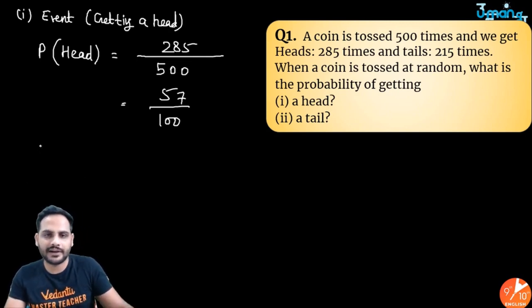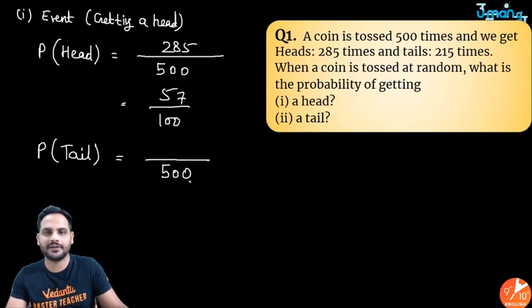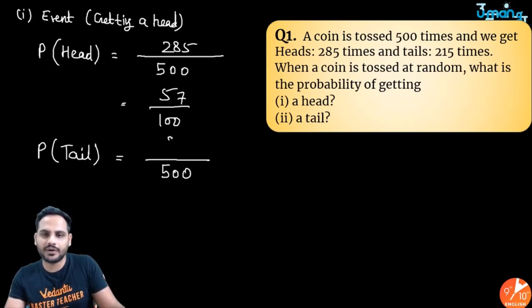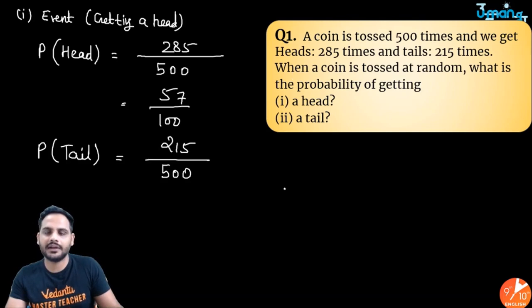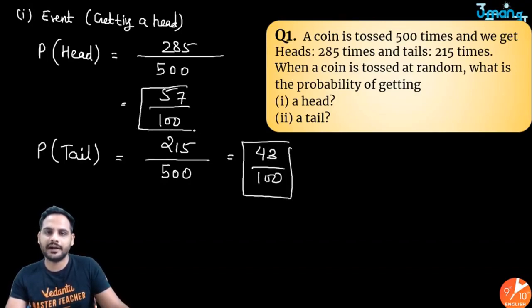Then the probability of getting a tail. The total number of times I have done the experiment is 500, so there are 500 trials in total. And tails I am getting 215 times. If you simplify this, 43 upon 100. So these are the probabilities of getting a head or getting a tail.